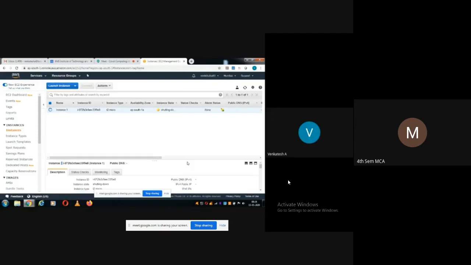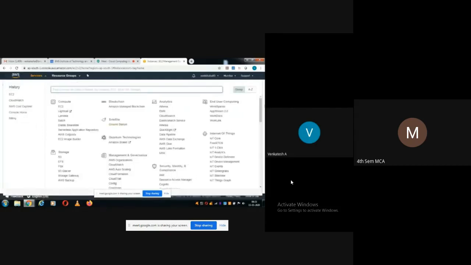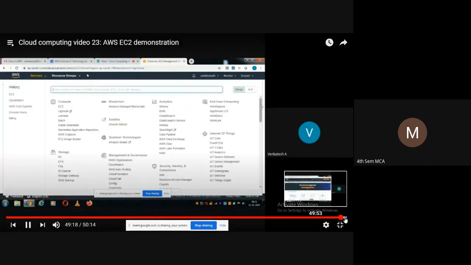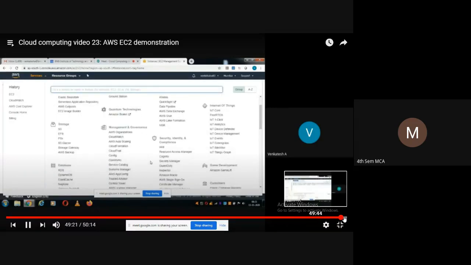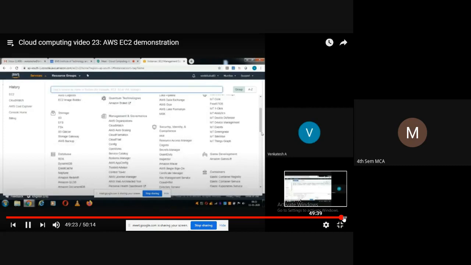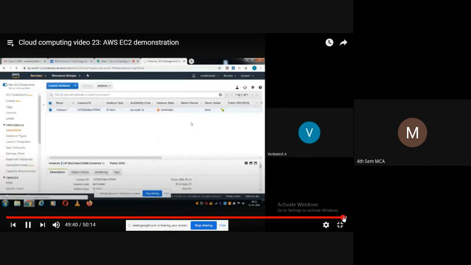Since you have linked your credit card to this AWS account, you should be very, very cautious. Before logging out, whatever experiment you do with the trial options, for whichever resources there is a trial option, only select those things. And before logging out, make sure that you delete all the instances. That means you have to terminate. So now I have terminated everything. Okay, now we can explore end user computing, anything, whatever you want. At some point of time later on, we'll see some of the other services.